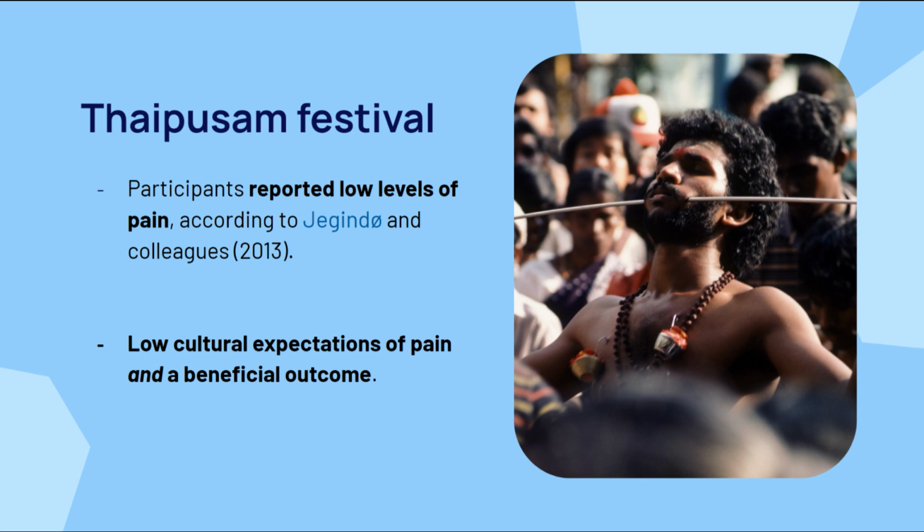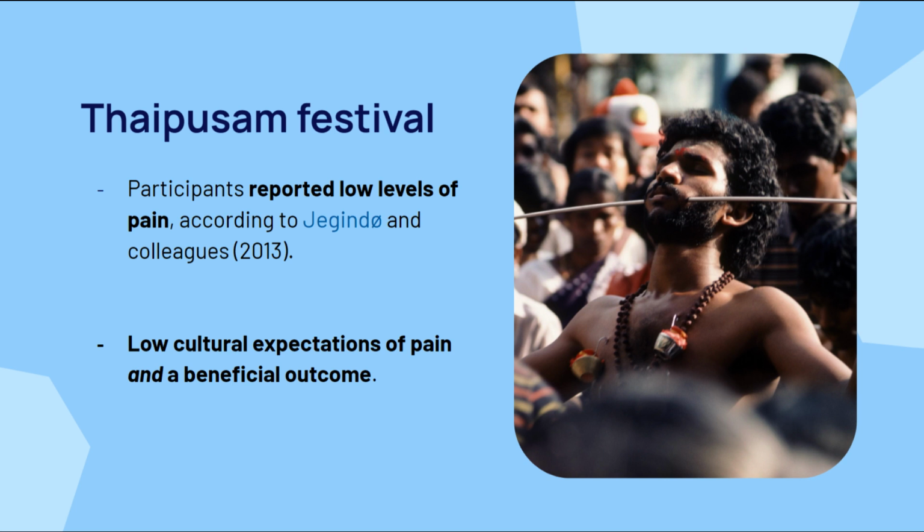Example number 3. Depending on the social and cultural context, people may change the meaning of their pain into one of devotion and sacrifice, a positive endeavor. Thaipusam is a Hindu festival wherein Lord Murugan is celebrated. People congregate in the magnitude of thousands to self-mutilate via whole-body piercings and embark on a pilgrimage to cleanse themselves of sin. Despite the extremity of their injuries as a result of self-mutilation, participants reported low levels of pain.